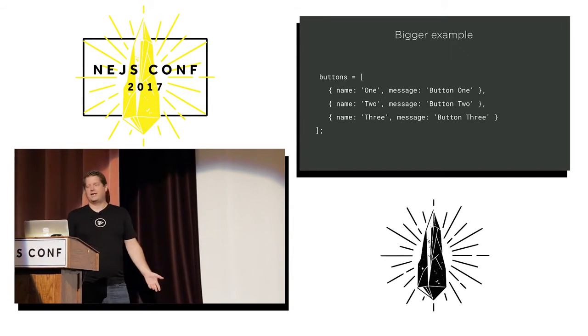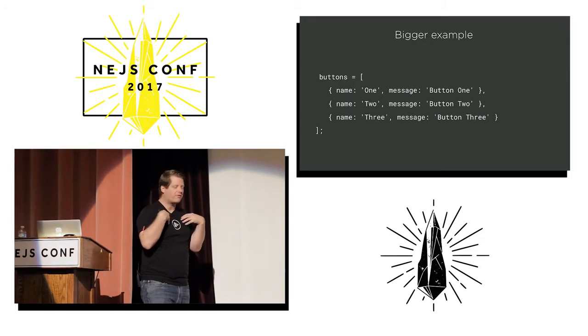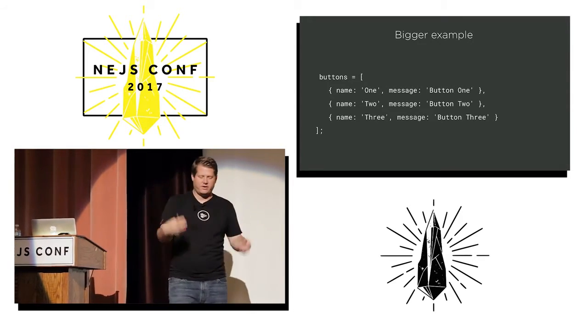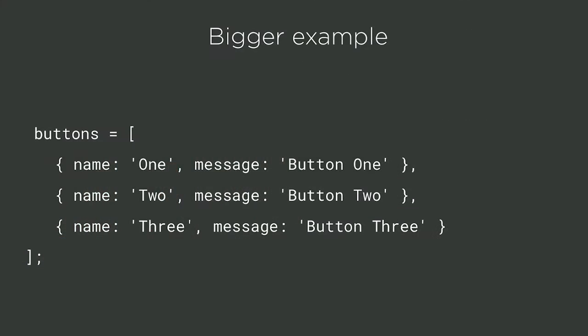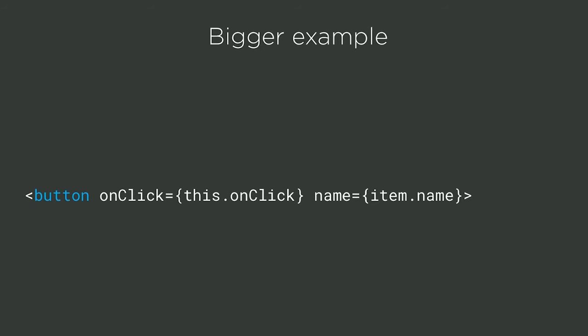But here's an example. Here's one of the reasons I use currying, even recently at work in code. So I have a list of buttons. This is easier to explain. Mine was a list of drop-downs. So I've got a list of buttons that have a name, and they have a message associated with that button. On click, I have this dot on click, and I want to display the message associated with the name. How would I do this?